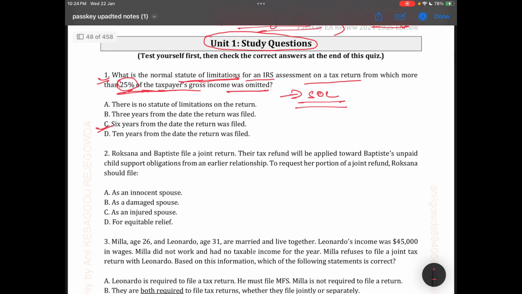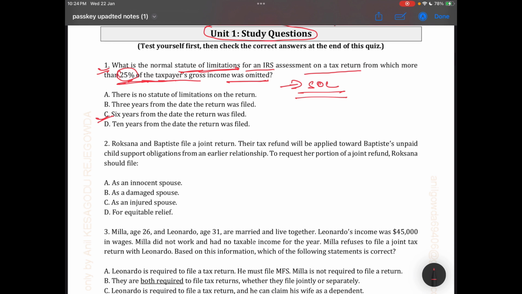The next question: Roxana and Baptiste file a joint return. Their tax refund will be applied toward Baptiste's unpaid child support obligation from an earlier relationship. It means R and B both file MFJ and the tax refund is applied to B's unpaid child support obligation. He had an earlier relationship and one child.